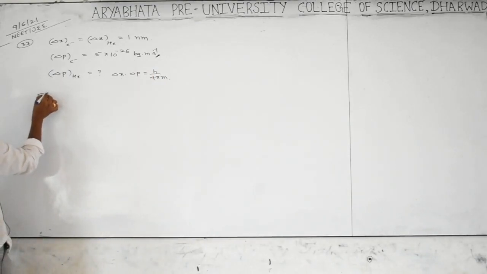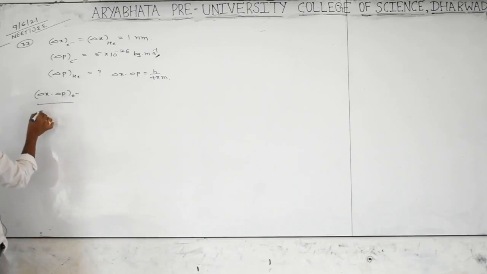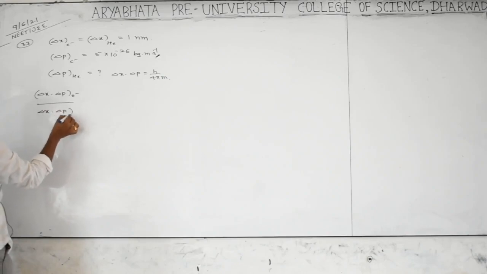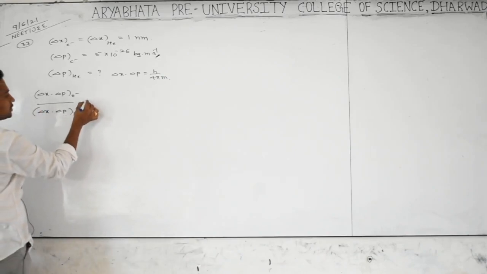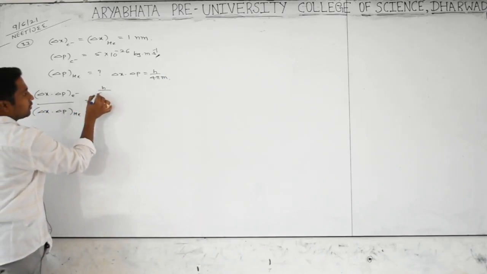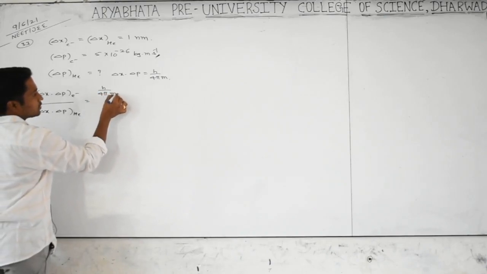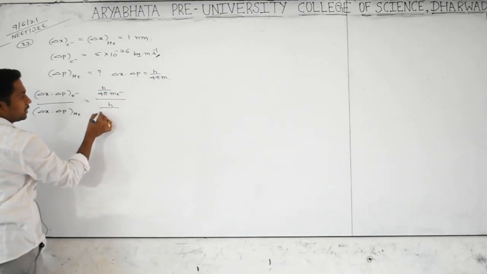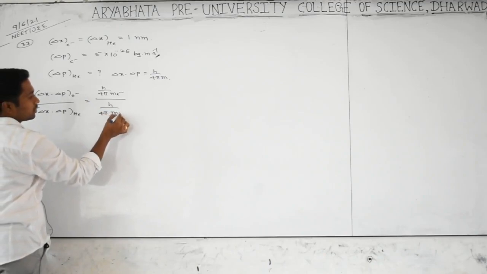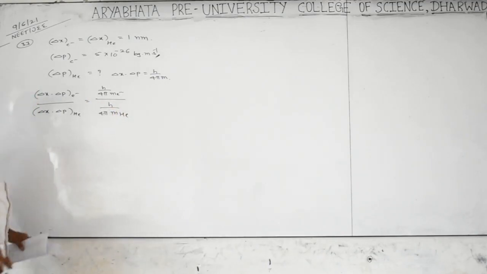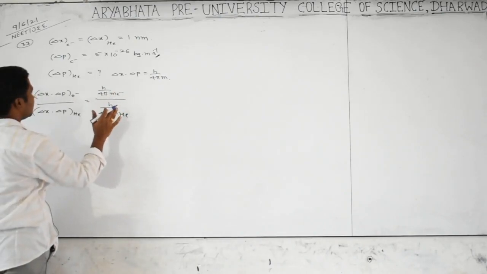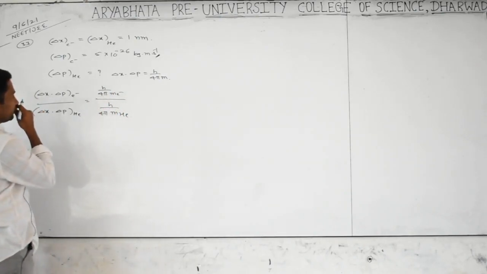So the uncertainty in momentum of the electron by the uncertainty in momentum of the helium atom is equal to h by 4 pi of mass of electron by h by 4 pi of mass of helium. Yes or no? Sorry, h by 4 pi only. So then what are we getting?